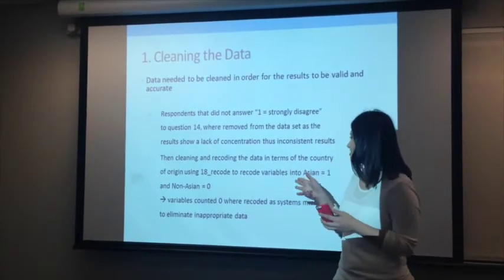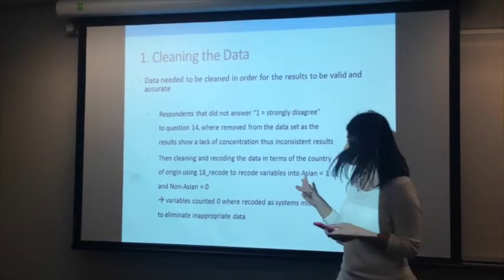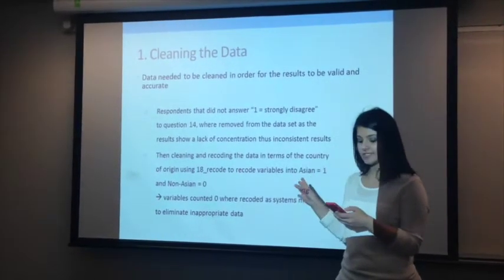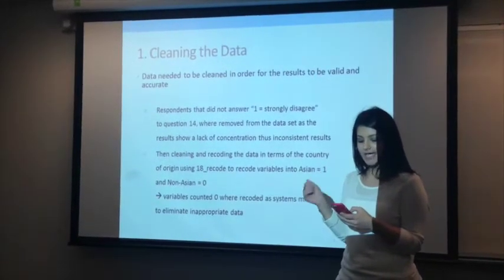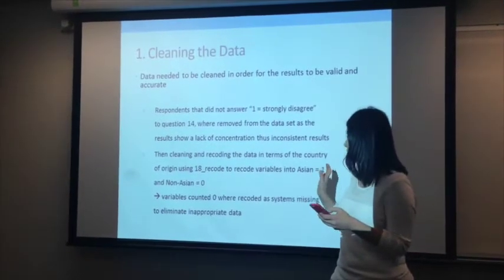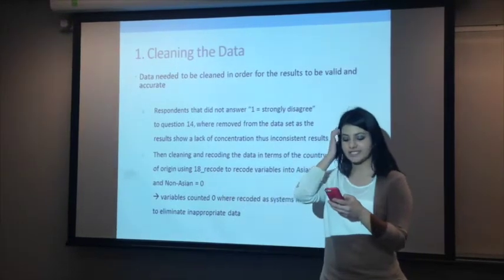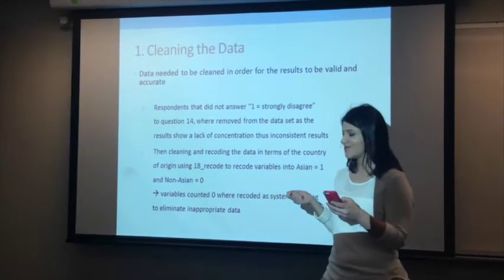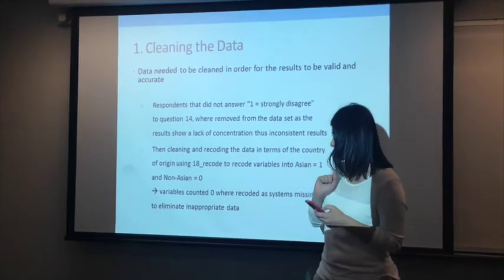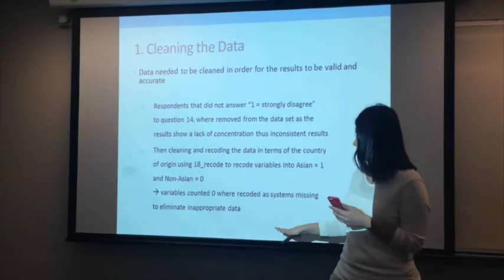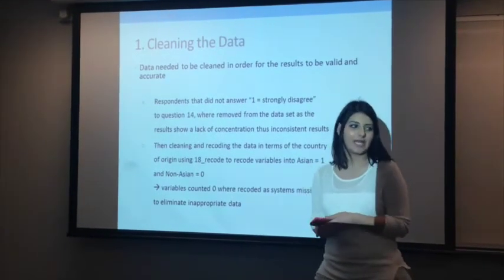And we cleaned and recoded the data in terms of the country of origin. So all of the Asian countries were recoded as 1, so that includes East Asia, South Asia and Central Asia, and then all the non-Asian countries were recoded as 0, so that includes the Middle East, Oceania, Africa, North America and South America. Finally, variables where the count was 0 were recoded as system missing to eliminate inappropriate data.